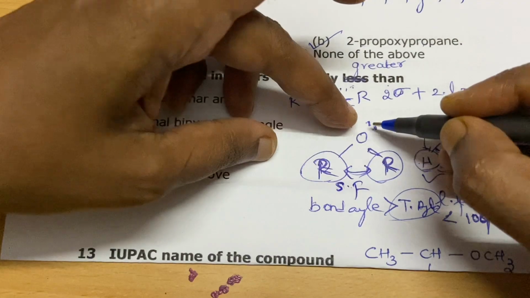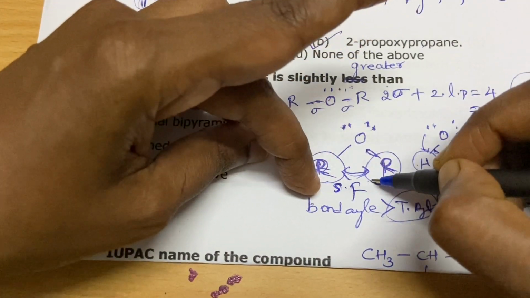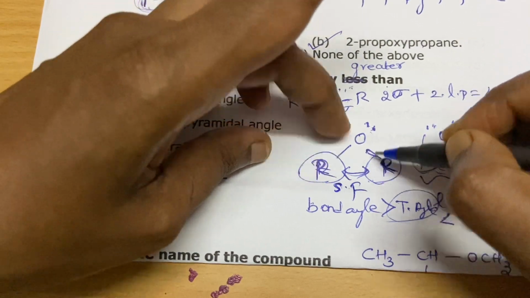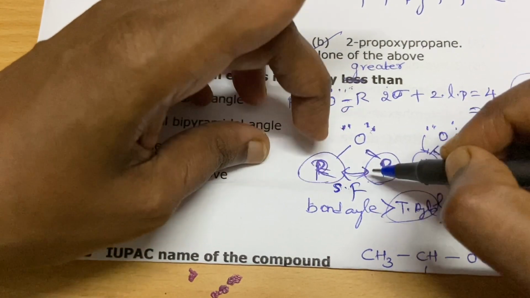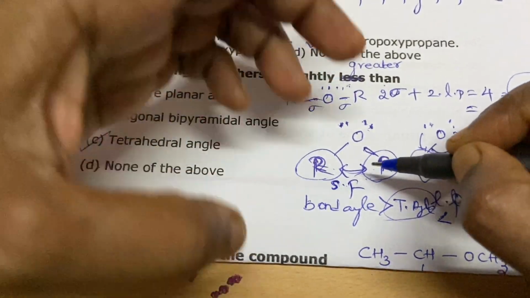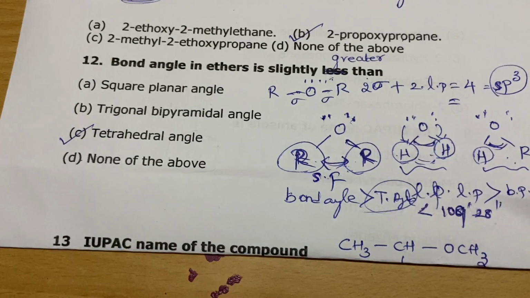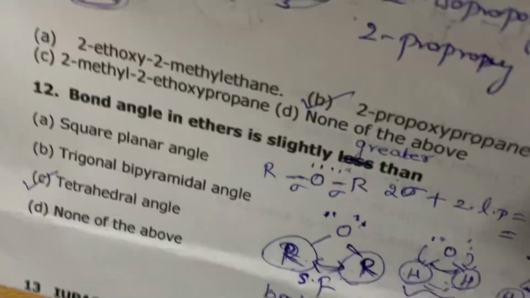So though there is lone pair repulsion, here the steric factor dominates. It is like saying: you don't push me, I cannot come closer because this fat person is creating steric hindrance, I cannot go. Here the steric factor overpowers the repulsion. So you have to think about this, you have to keep this in your mind.